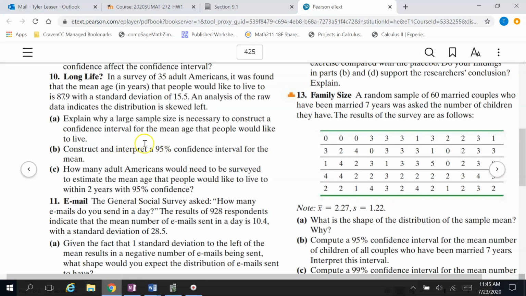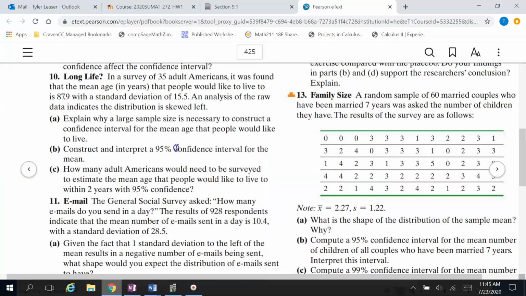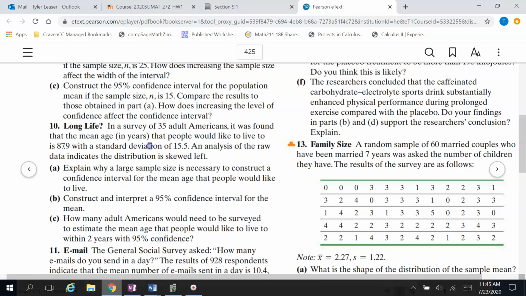Okay. Going back to the book, though, it doesn't just ask us to construct the confidence interval, it also asks us to interpret the confidence interval. So if you're working on the homeworks already, then this is like the multiple choice stuff of choosing the correct sentence for what this confidence interval means. So let's go back and read through the question again so we can really understand what this confidence interval is going to mean. In a survey of 35 adult Americans, it was found that the mean age in years that people would like to live is 87.9, with a standard deviation of 15.5.